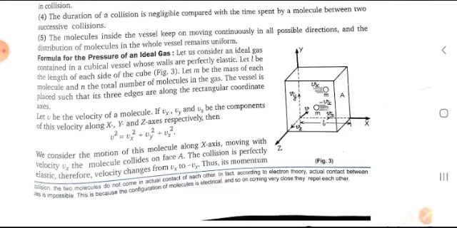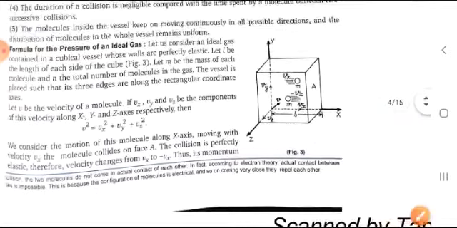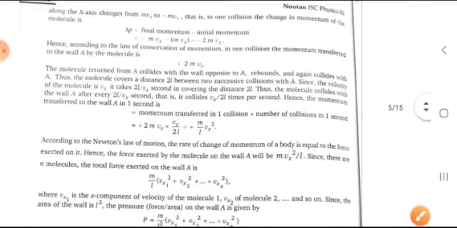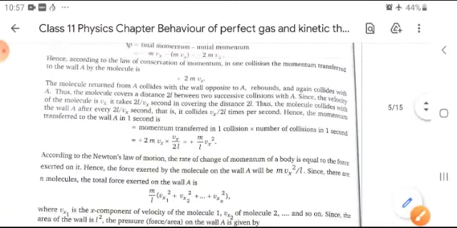For deriving the formula of pressure, we take a cubical vessel containing molecules of mass small m. The cube has cross-section area A and its one side is a small l length. The mass of the molecule is m, velocity in the x direction is vx, and in the opposite direction minus vx. So after collision in the x direction, the momentum transferred, which comes on the next page, is delta p.